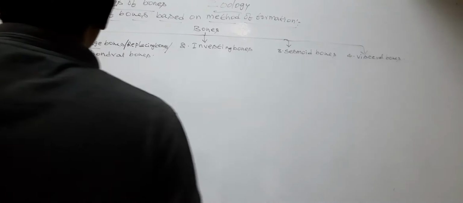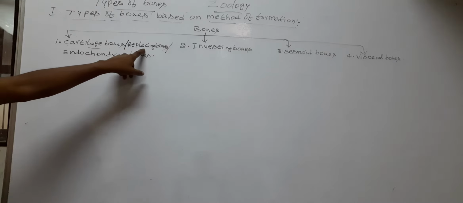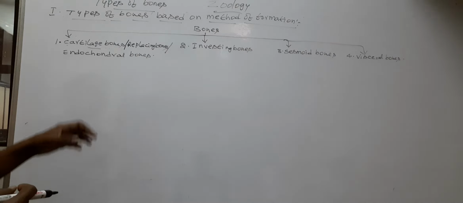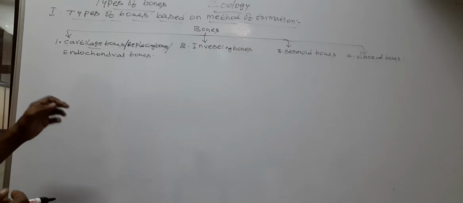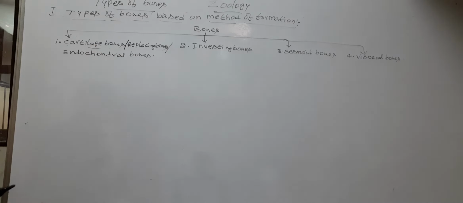Such types of bones are called cartilage bones or replacing bones or endochondral bones.